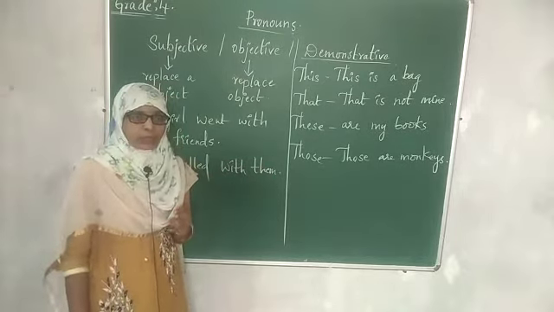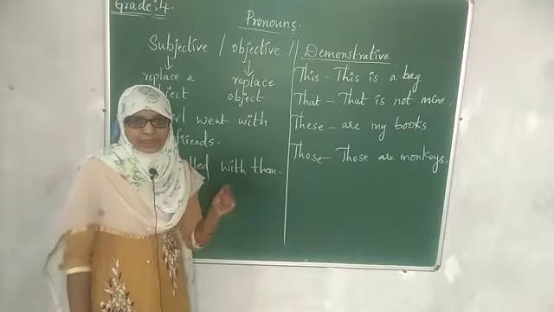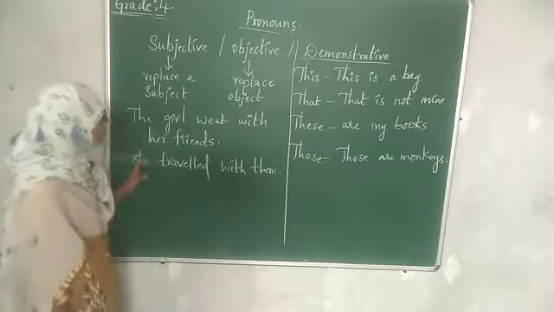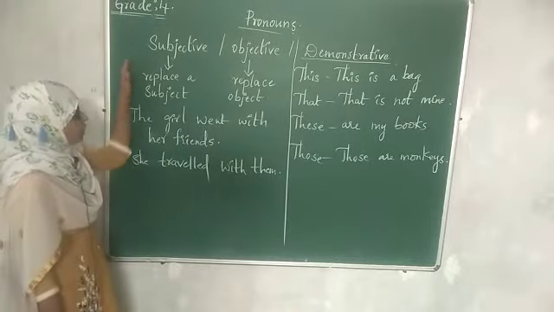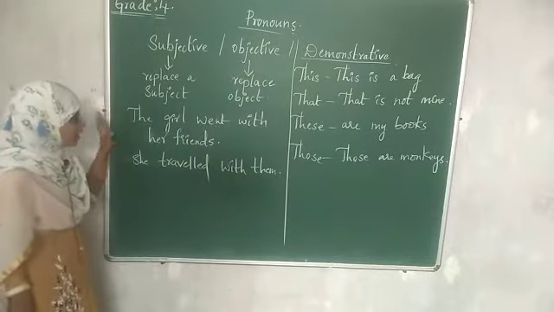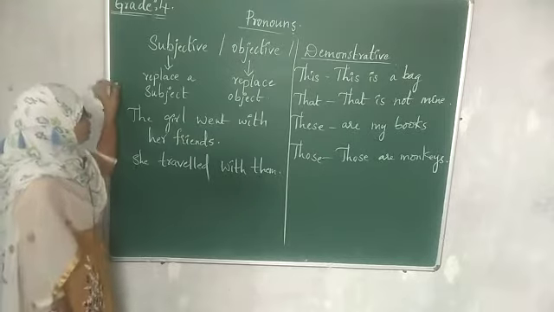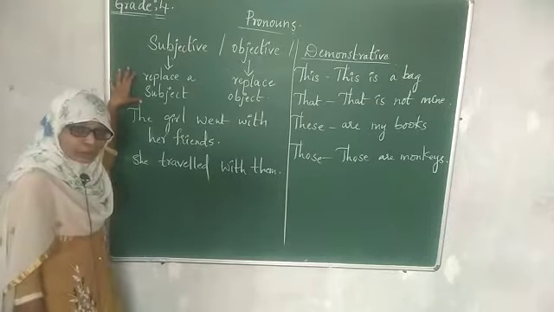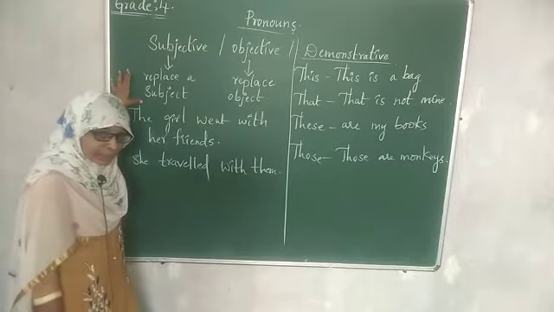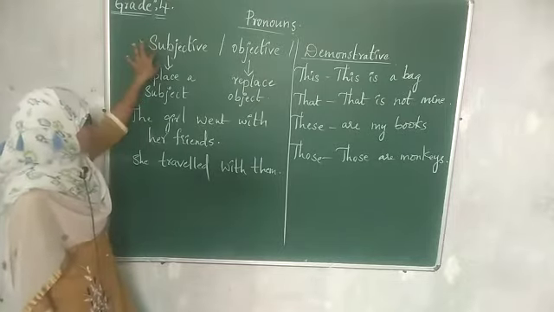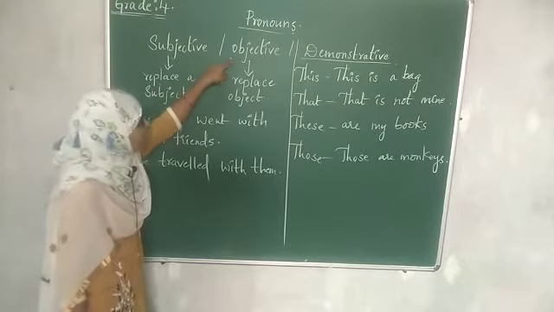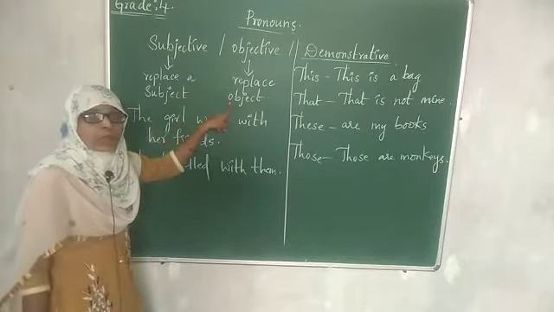Then what is the object? Cricketer is our object. So what are subjective pronouns? In the given sentence, subjective pronouns replace the subject. Objective pronouns replace the object.